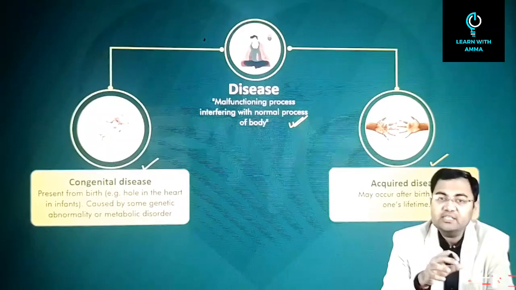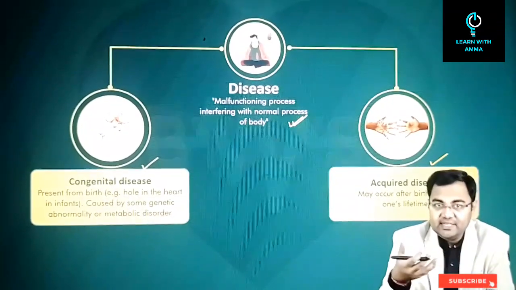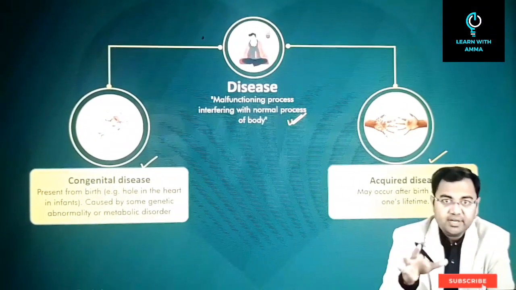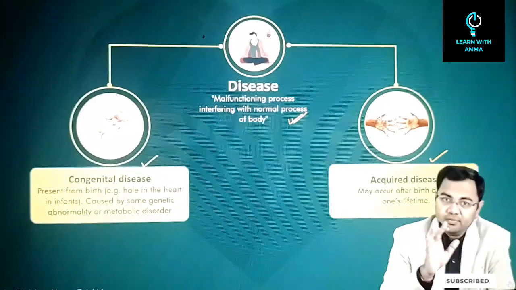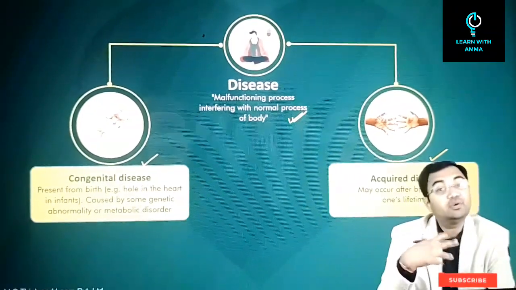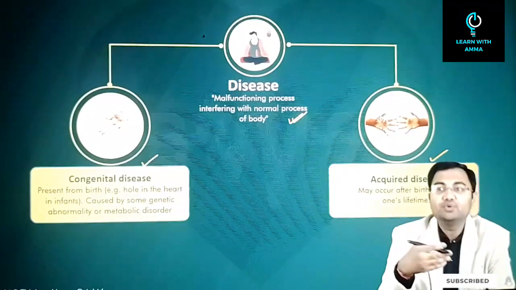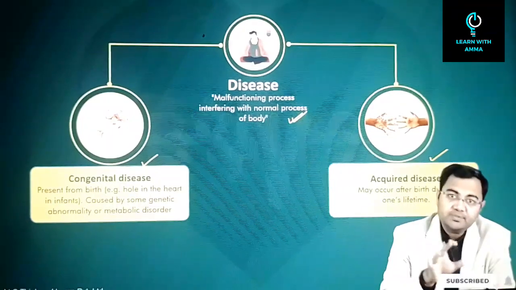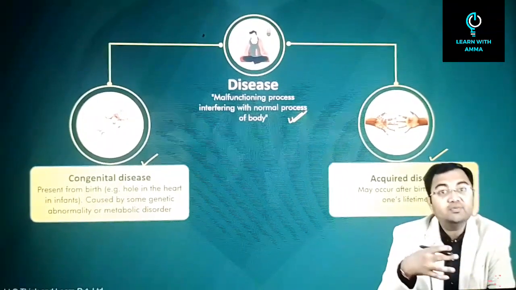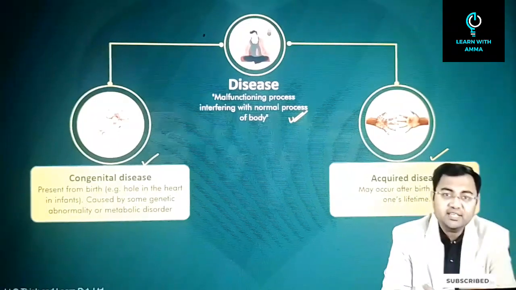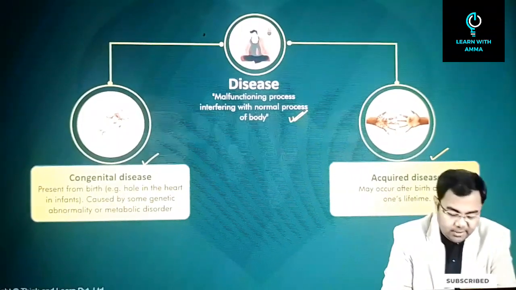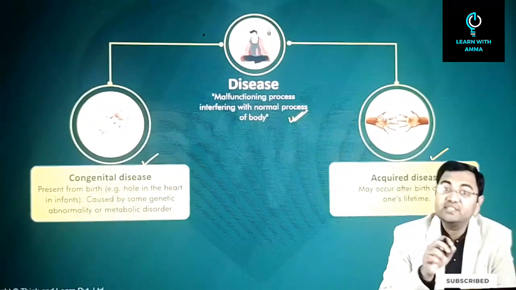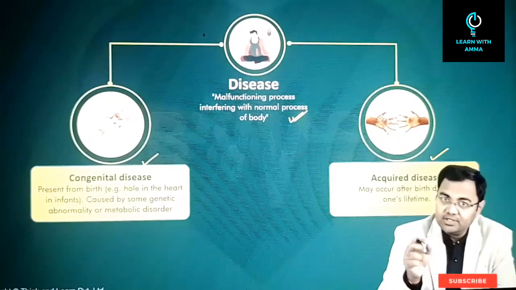For example, a very common case of a congenital disease is somebody having a hole in their heart. Now, a hole in the heart is not something which is not treatable. There are operations that happen very easily, and many a times people do not even know that they have a hole in the heart unless they go through a very intensive physical exercise. Then only perhaps they would come to know. Otherwise, they do not even come to know that they have this kind of an issue. Health checkups, etc. will sometimes reveal that they had this kind of an issue. So congenital disease is any disease which is present in an individual since birth.